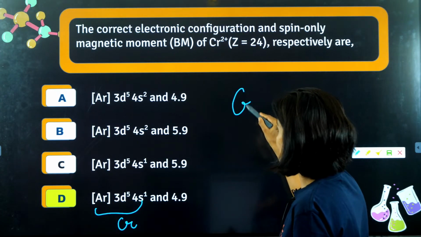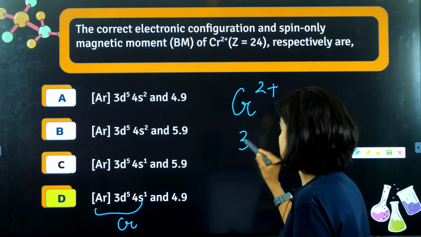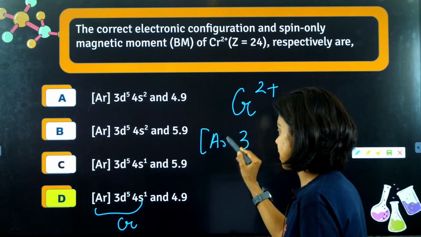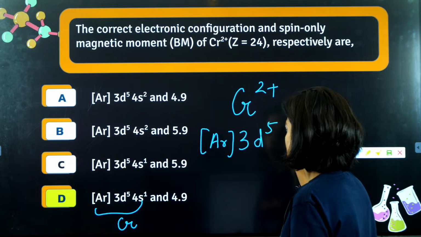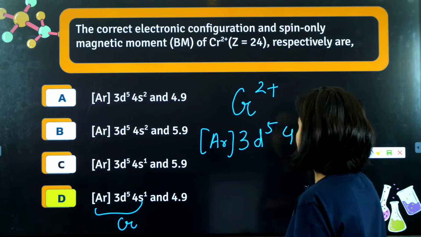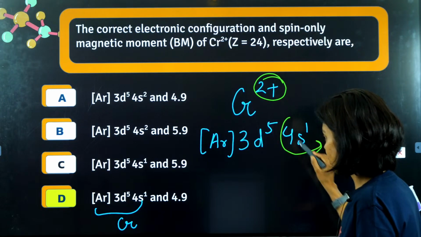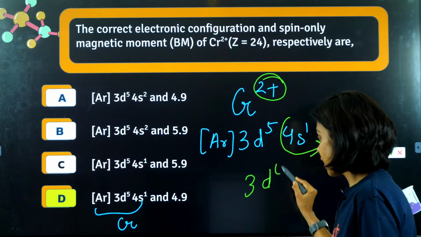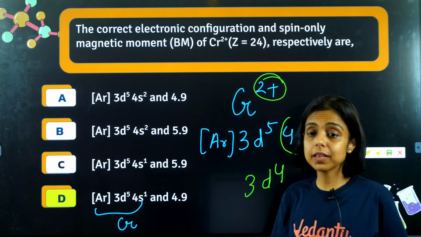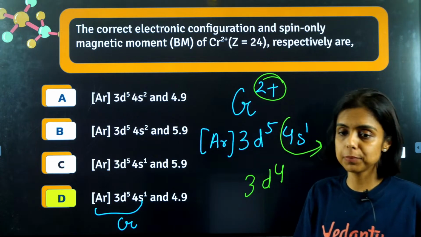So now if I have to write chromium 2 positive, the configuration is argon, till argon it is the same, 3d5 4s1, right? Now I have to take out 2 electrons. One will go from 4s and then I have 3d4. That means 4 unpaired electrons and the magnetic moment will be 4 point something, right?